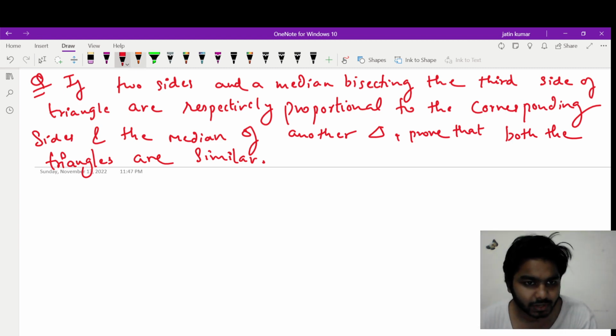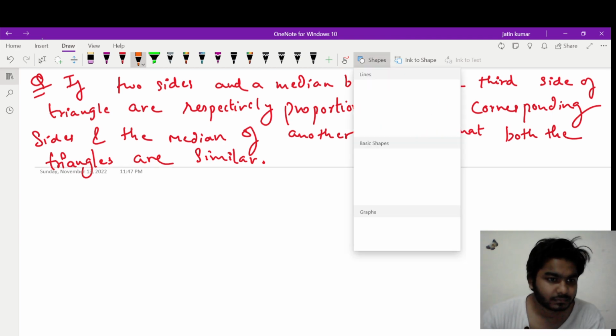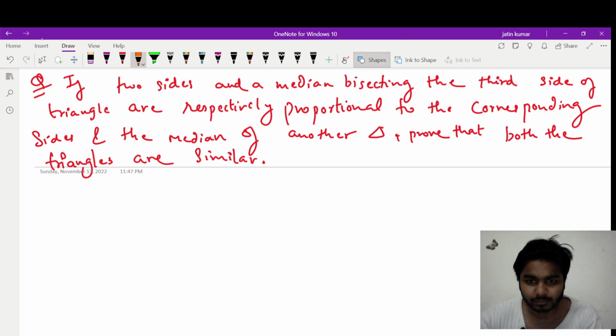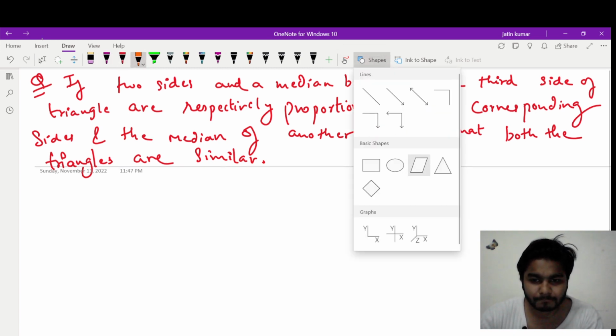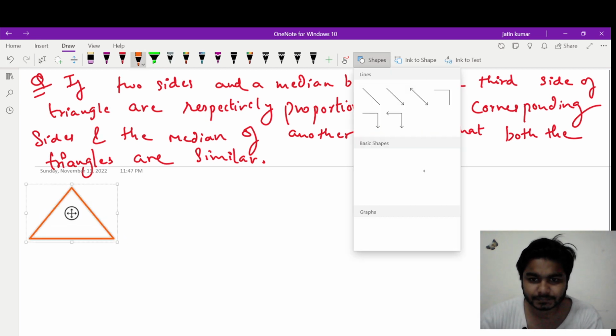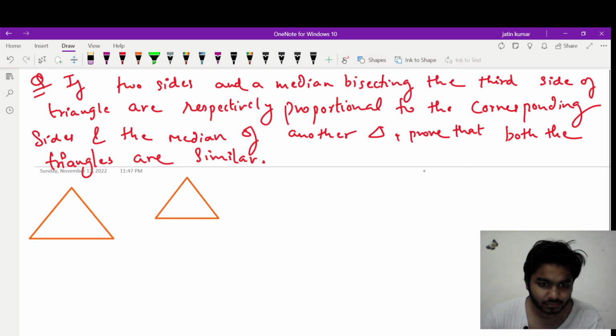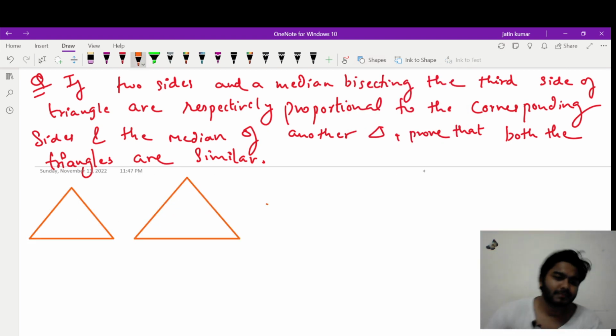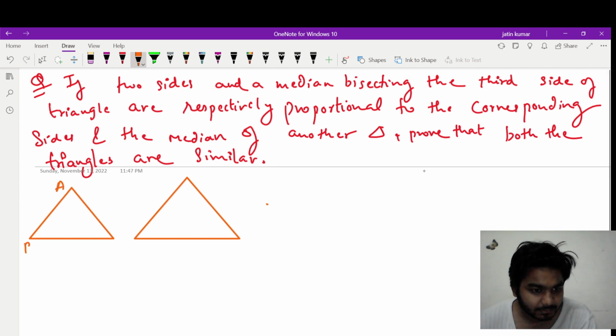Okay, so we are given two triangles. The computer got a bit slow. Okay, it's fine now. These are two triangles. Let's name them A, B, C, D, E, F, and we need to do construction on this.